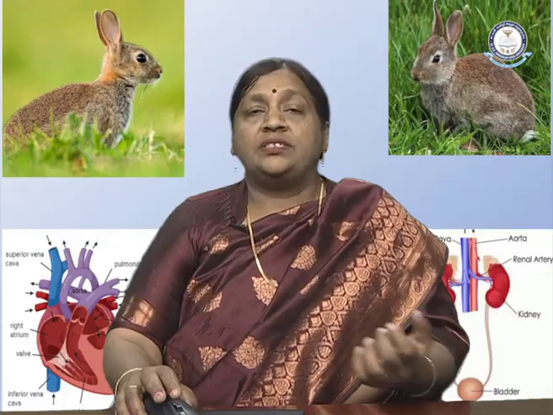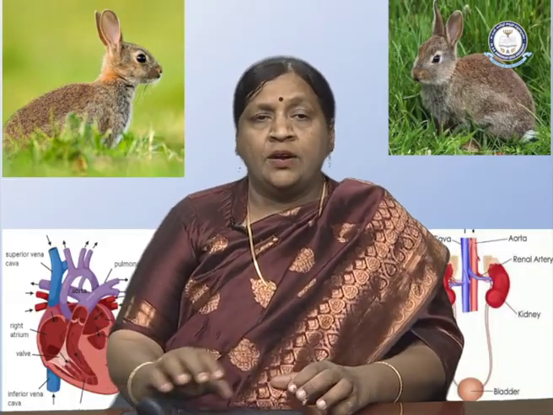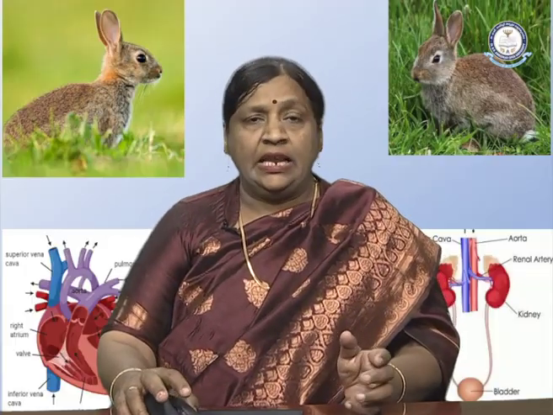It is called a urinogenital canal because this is a common canal for excretion of urine, as well as for the reproductive organ. This is a common area, so it is called a urinogenital canal.